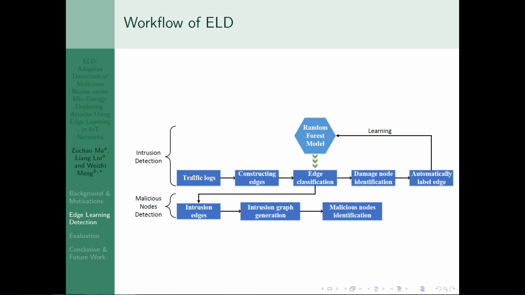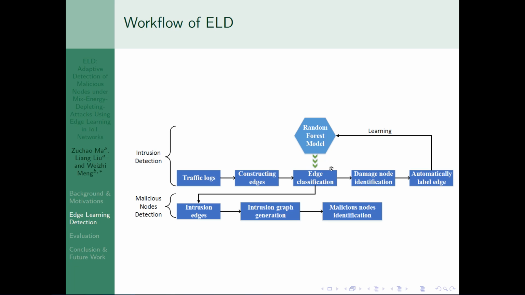In the intrusion detection, it starts from the traffic logs, which are generated by end devices and used to record the history of the communication between end devices. And the base station will collect these logs regularly, for example, every 30 minutes. And the base station can construct edges based on these logs. An edge is the structure to record the direction of main traffic.